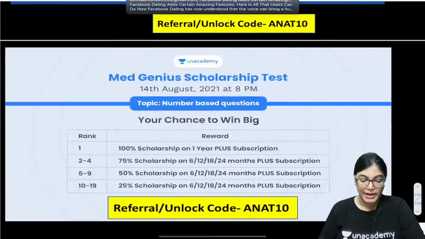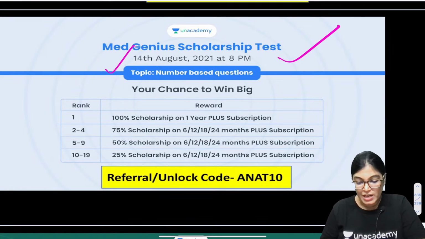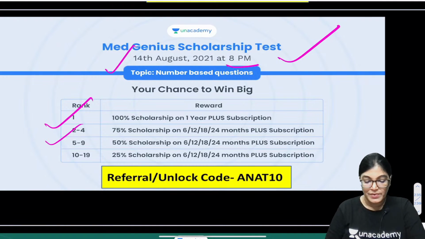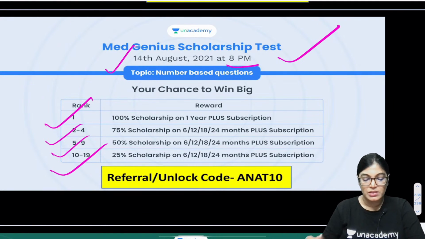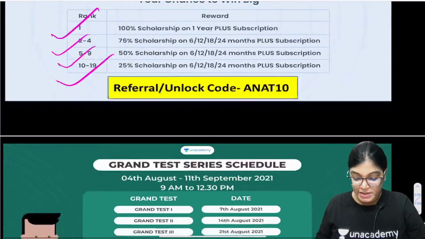All these opportunities can be availed by you if you take the Plus subscription of Unacademy. Med Genius Scholarship Test: the date is 14th August, and the time is 8 p.m. The first rank will get 100% scholarship for 1 year subscription, 2nd to 4th rank 75%, 5th to 9th 50%, and 10th to 19th rank will get 25% of the scholarship of Plus subscription for 1 year. All these are the benefits, so avail these benefits. It's absolutely free, so participate in the 14th August Med Genius Scholarship Test.